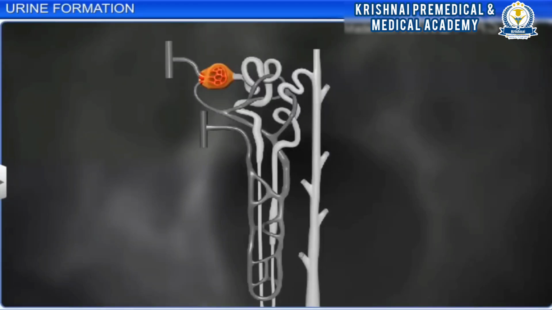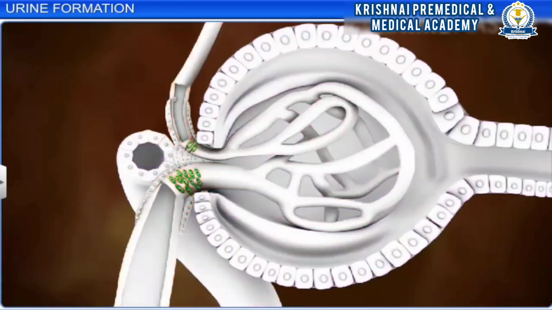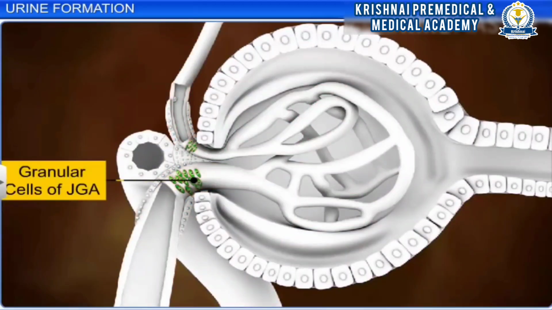The amount of filtrate formed in the Bowman's capsules of the nephrons due to glomerular filtration in the kidneys every minute is called the glomerular filtration rate or GFR, which in a healthy individual is about 125 milliliters per minute or 180 liters per day. The blood pressure in the capillaries acts as the major force in glomerular filtration. Besides, there are certain intrinsic mechanisms in the kidneys that auto-regulate the GFR.